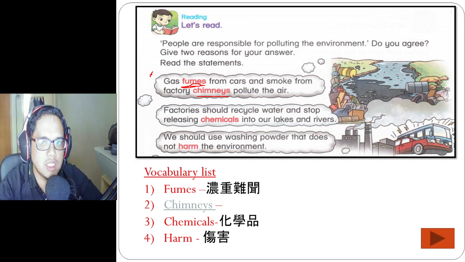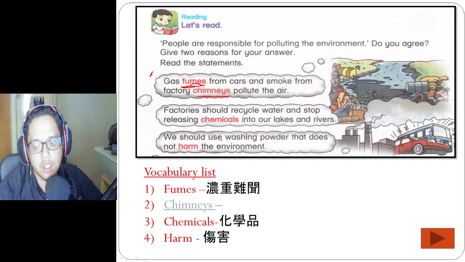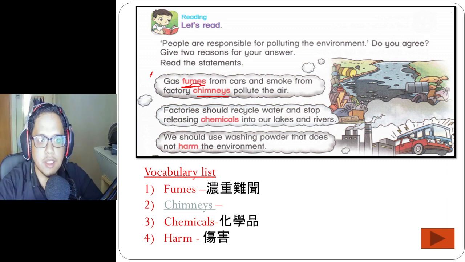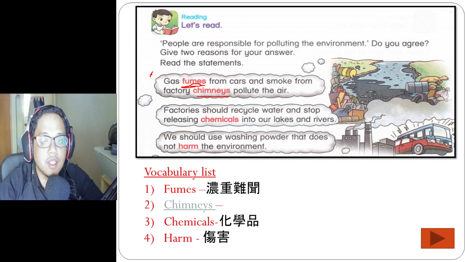So this water is very dirty. Because they use chemicals to make products, what they do is take out the chemicals and put them into our lakes and rivers.